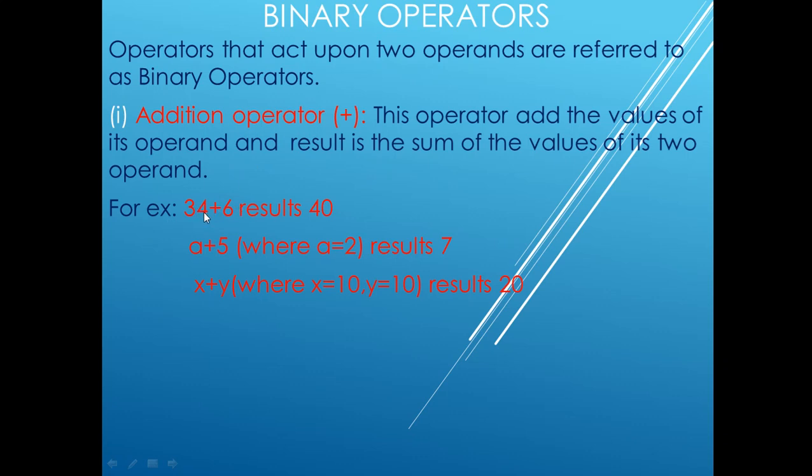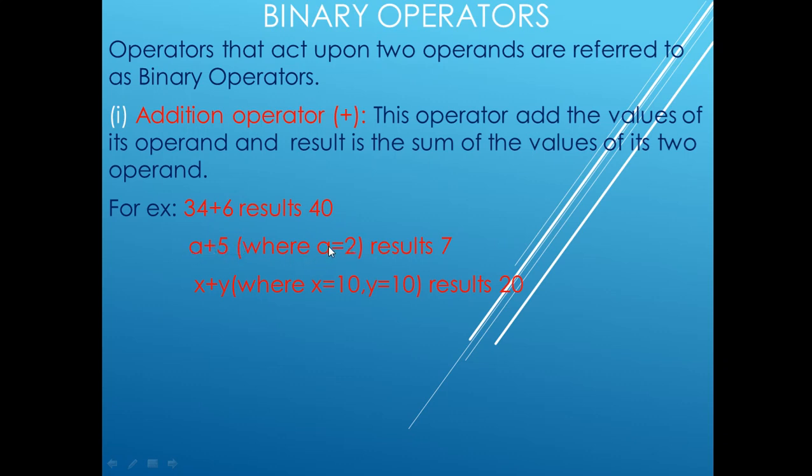For example, if you have written 34 plus 6, it requires two operands. One operand is 34, another operand is 6, so it results in 40. If you have written a plus 5, the value of a should be known to you.